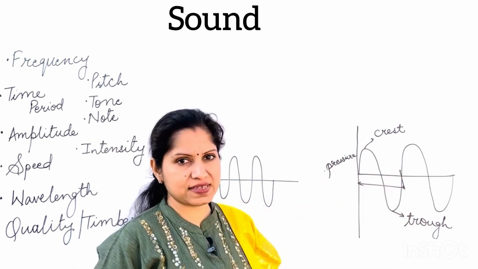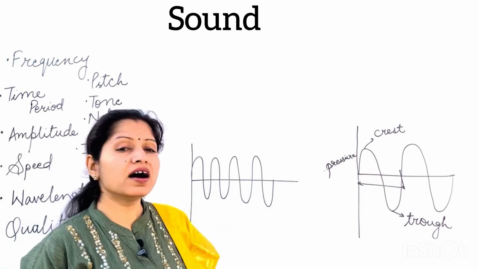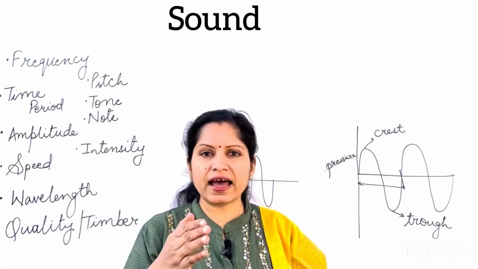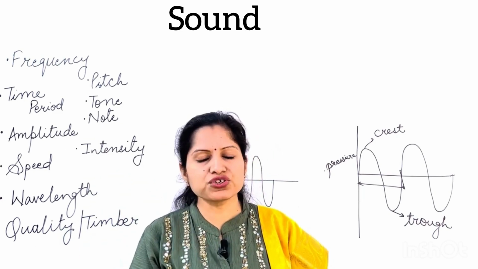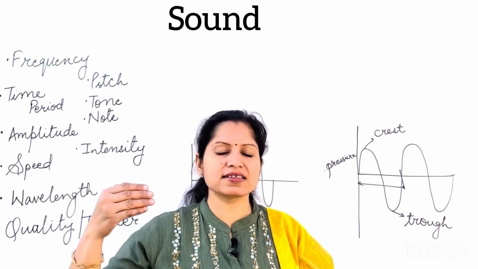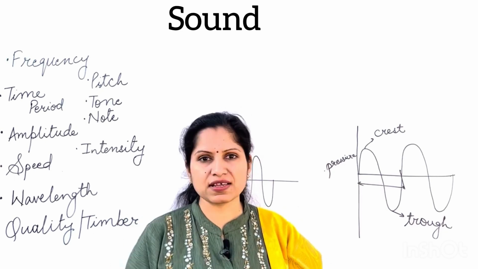So it was a low frequency sound. But here the number of waves is high. So it is a high frequency sound. The number of waves that occur in 1 second is known as frequency, and the pitch is also dependent on frequency only. If the frequency is high, then it is called a high pitch sound, and if frequency is less, then it is called a low pitch sound.